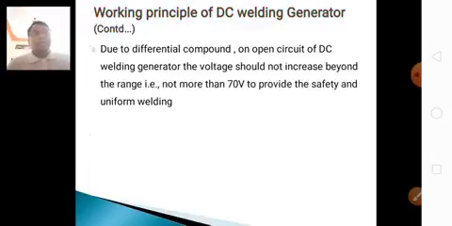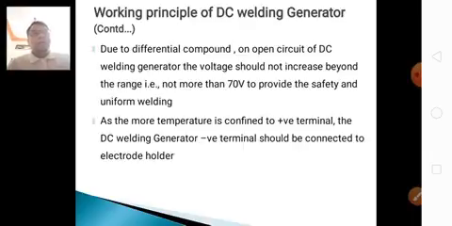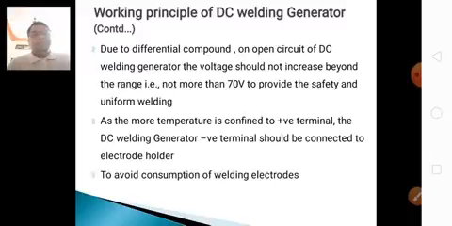Due to the differential component, the open circuit voltage of the DC welding generator should not increase beyond the range, that is, not more than 70 volts, to provide safety and uniform welding. As more heat is concentrated at the positive terminal, the negative terminal of the DC welding generator should be connected to the electrode holder to avoid consumption of welding electrodes.